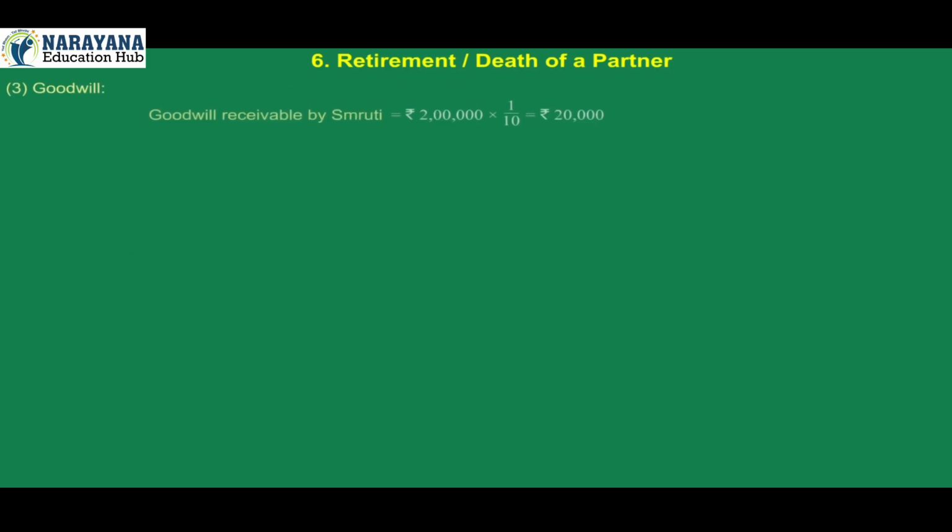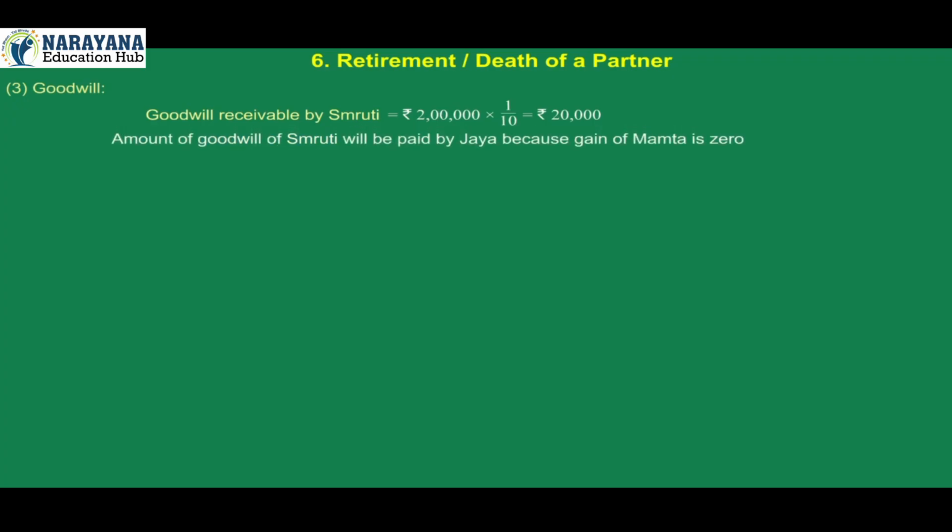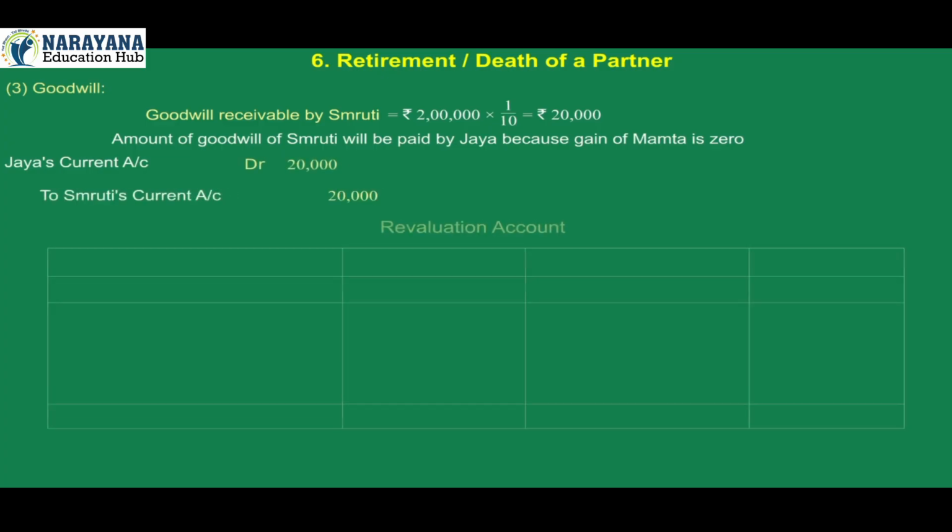3. Goodwill. Goodwill receivable by Smruti is rupees 2 lakh into 1/10, which is rupees 20,000. The amount of goodwill of Smruti will be paid by Jaya because the gain of Mamta is 0. Jaya's current account debit 20,000, to Smruti's current account 20,000.